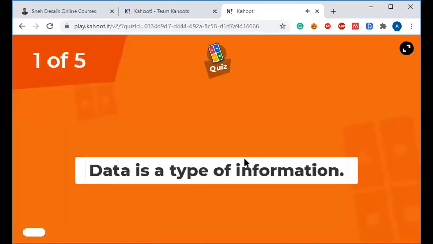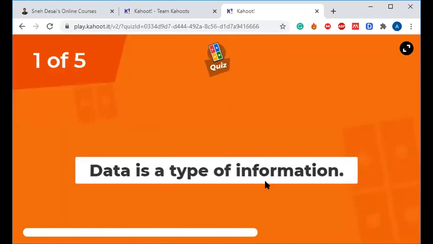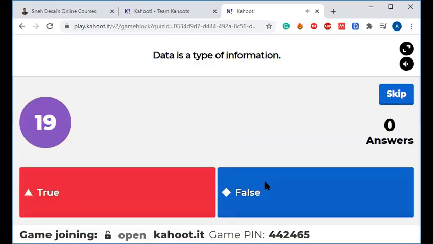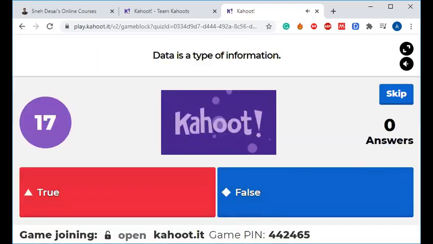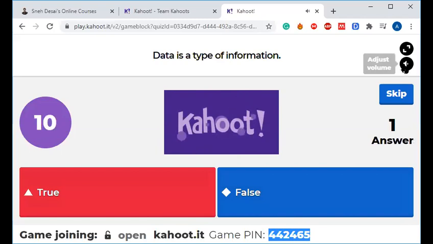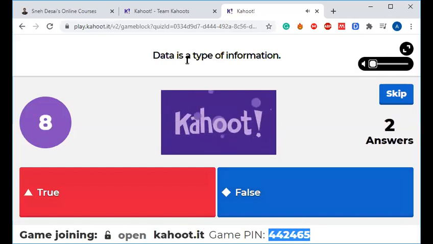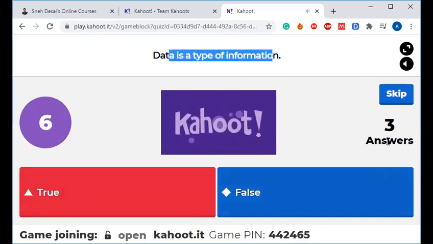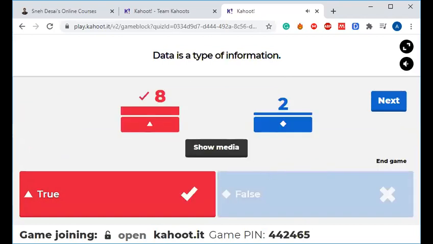So everyone be ready for your first question. Data is a type of information. I think this is your true or false type of question. Now, this is your pin, 442465. They are asking: data is a type of information, true or false. 5 seconds are remaining. Answer quickly. 3 seconds, 2 seconds. Okay, so 10 students have answered and 8 are getting true. Right. Data is a type of information.